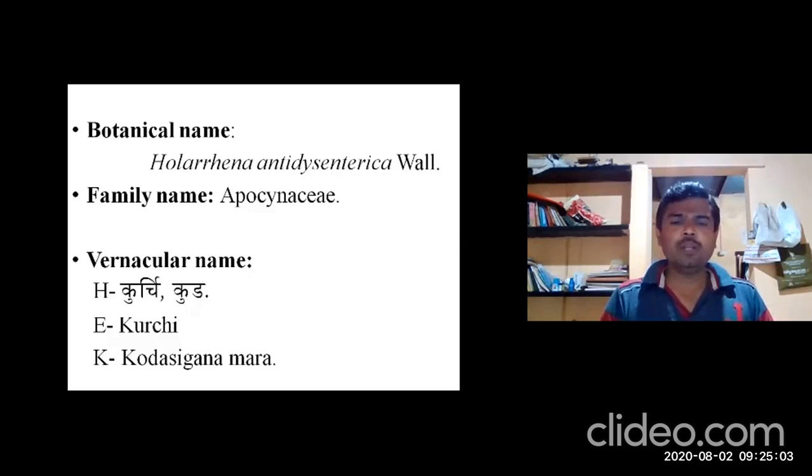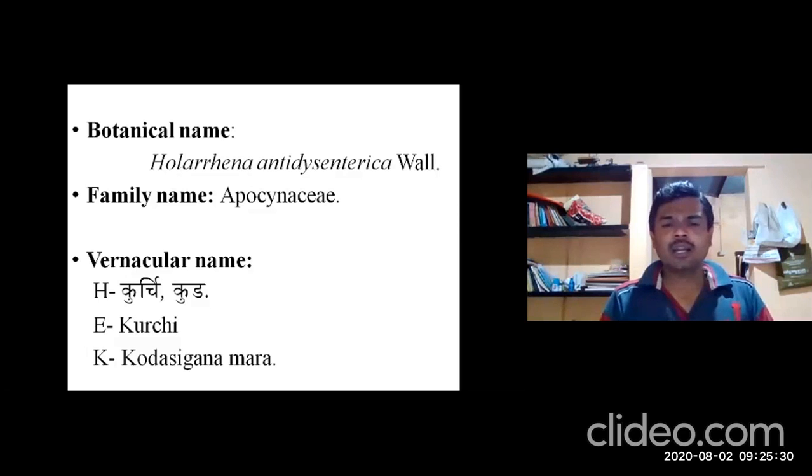So the vernacular names of Kutaja: in Hindi it is called Kurchi, Kuda. Even in English it is also called Kurchi. There is one active principle called Kurchin, which is one of the important active principles responsible for the antidysentric action.